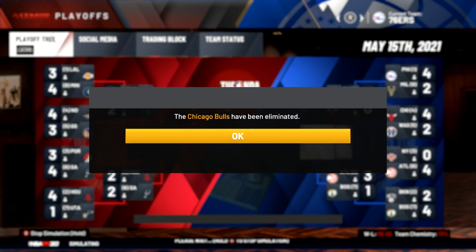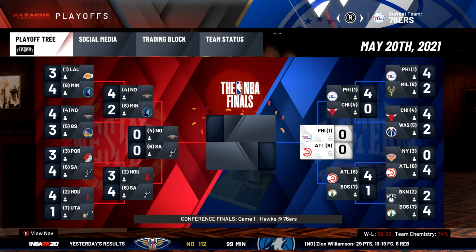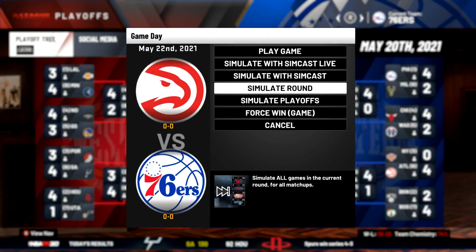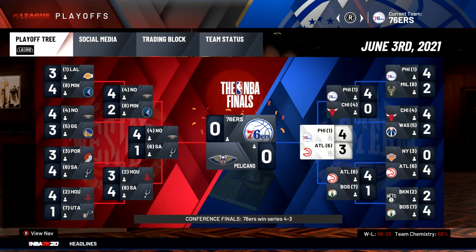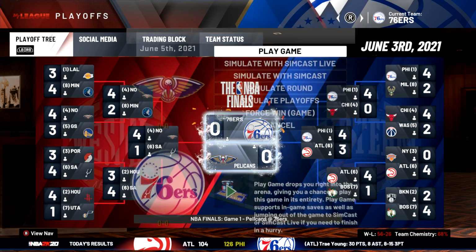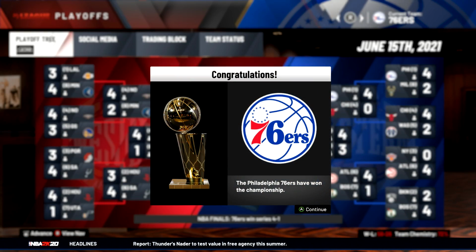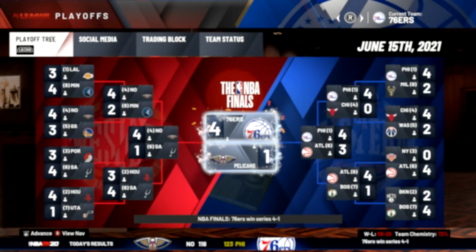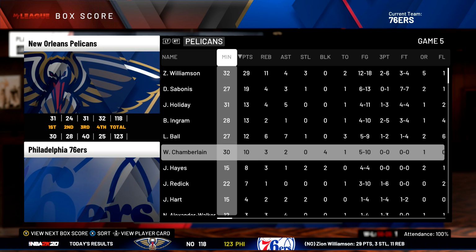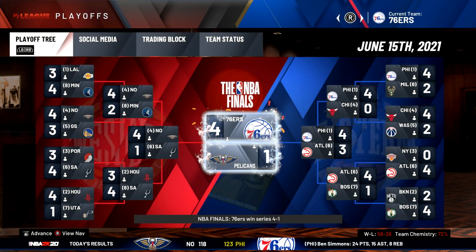The Bulls have been eliminated, so Shaq is out of the playoffs. But the Hawks with Larry Bird and the Pelicans with Wilt Chamberlain end up moving on to the conference finals. Let's see if any of these two players can move on to the NBA championship. Larry Bird loses in game number 7 to the 76ers, but Wilt Chamberlain and the New Orleans Pelicans move on to the NBA finals, but the 76ers end up winning it here, Ben Simmons being MVP. So pretty good year for Wilt Chamberlain as a rookie, making it to the NBA finals. Unfortunately, he couldn't get that ring, but he was super close.